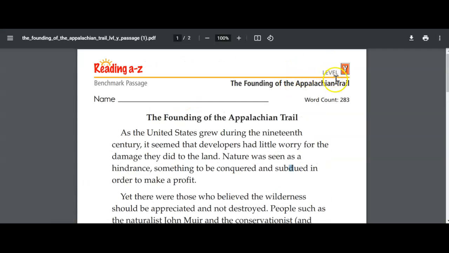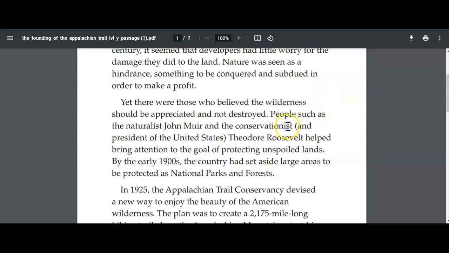When I'm looking at my passage, I need to find the word conservationist. Okay, I'm going down. Okay, I found the word conservationist. Let's see if my definition works. What do I know the conservationist wants to do? Well, it wants to bring attention to the goal of protecting unspoiled lands. So if I put in, people such as the naturalist John Muir and the person who wants to protect lands, Theodore Roosevelt, helped bring attention to the goal of protecting unspoiled lands. Does that make sense? It sure does. There's my text evidence for that question.